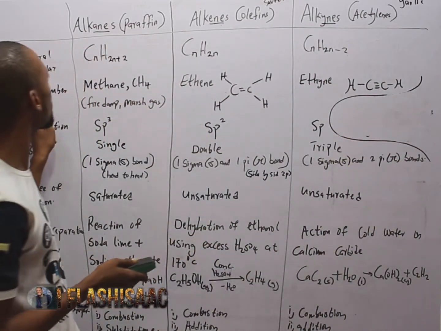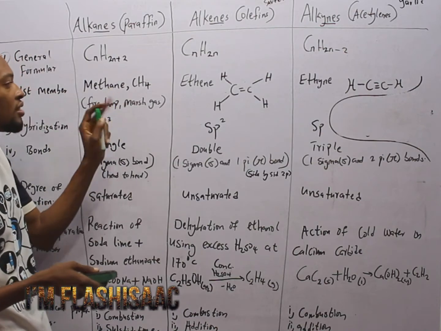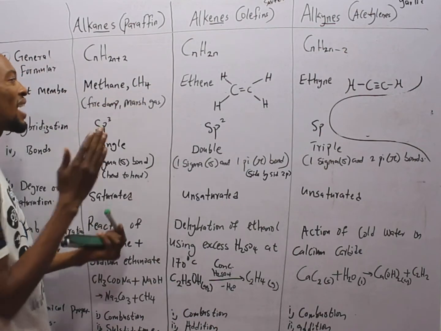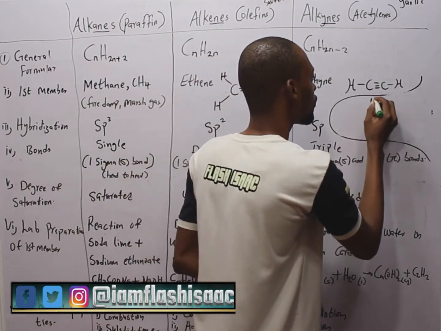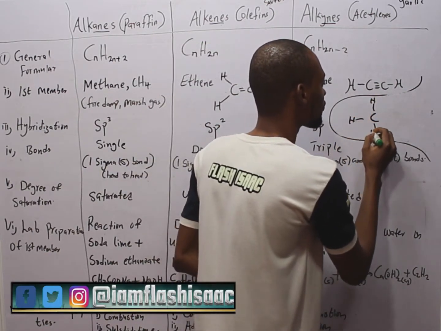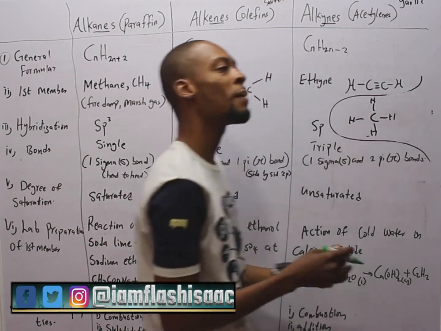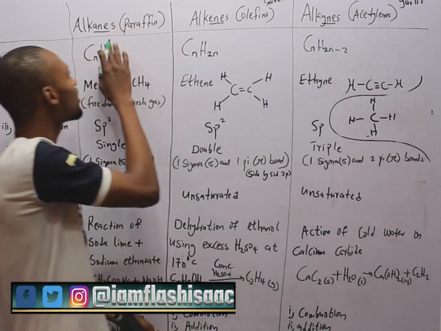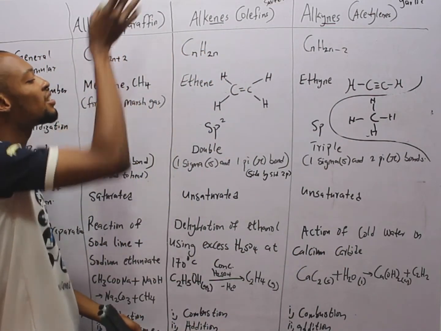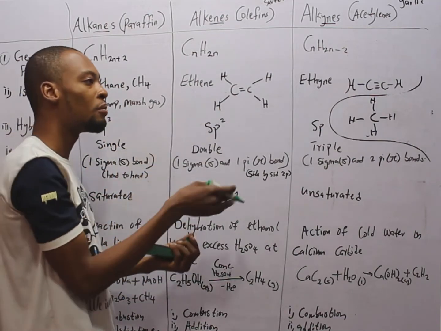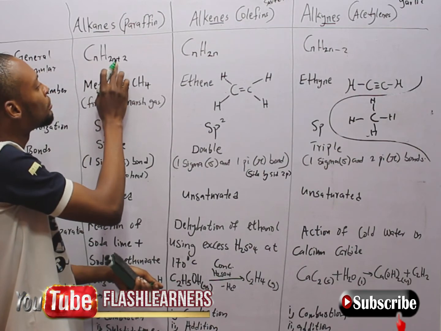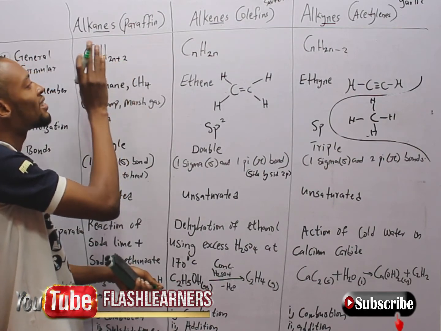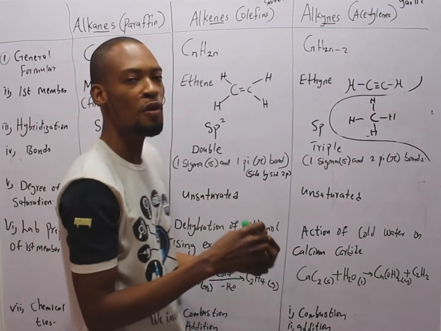Now, the first member of alkanes is methane, CH4, 1 carbon, 4 hydrogen. And it is like this, 1 carbon, 4 hydrogen. The second member is ethane, E-T-H-A-N-E. What would that be? 2 carbon, you add hydrogen. Using this formula, 2 carbon, 2 times 2, 4, plus 2, 6. That is C2H6, the second member.